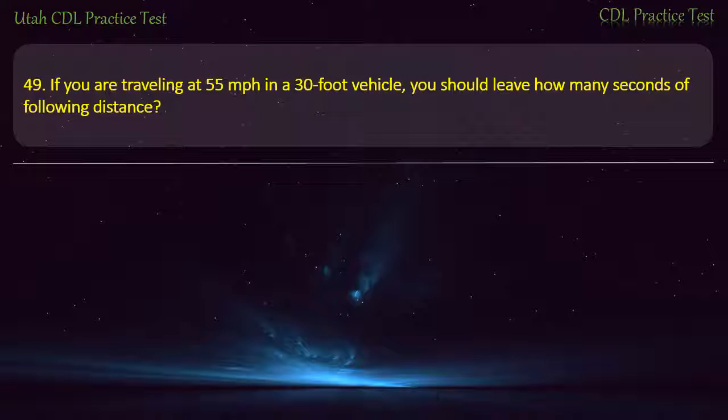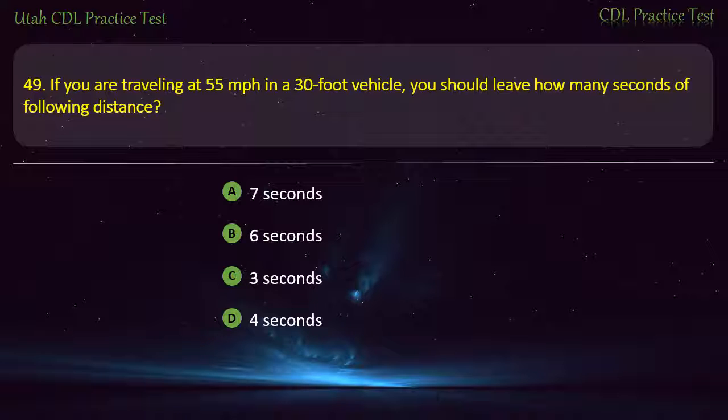Question 49. If you are traveling at 55 miles per hour in a 30-foot vehicle, you should leave how many seconds of following distance? 7 seconds. 6 seconds. 3 seconds. 4 seconds. Answer. 4 seconds.